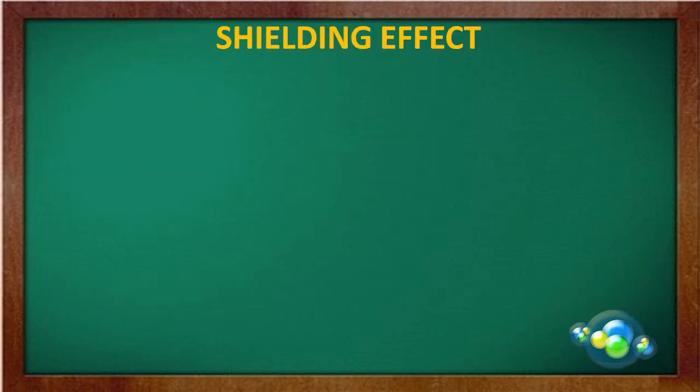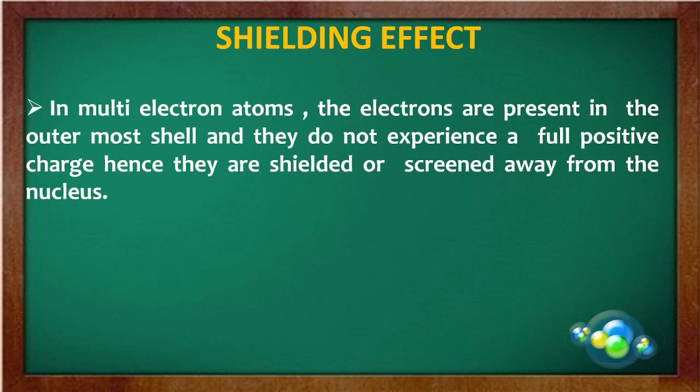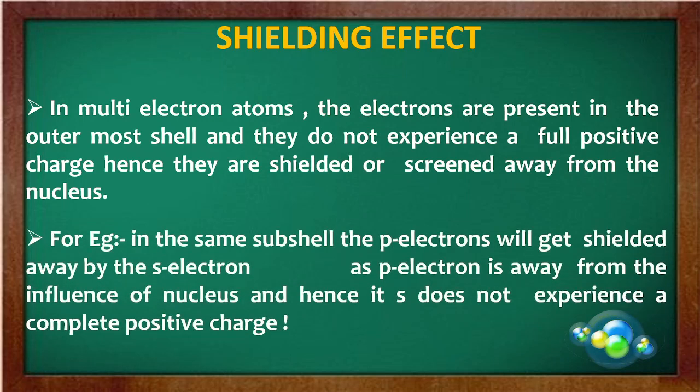Next is your shielding effect. Now what is the shielding effect? You just see, in multi-electron atoms, the electrons present in the outermost shell do not experience a full positive charge, hence they are shielded or screened away from the nucleus. Like in the same subshell, you omit this part. Now we'll be learning this one in chapter number 2.